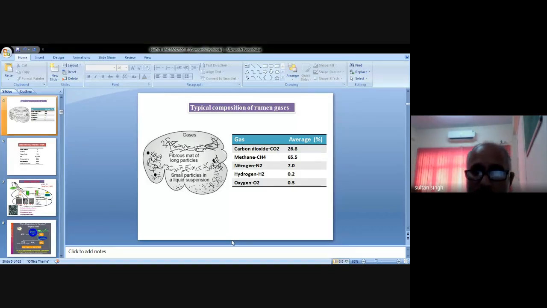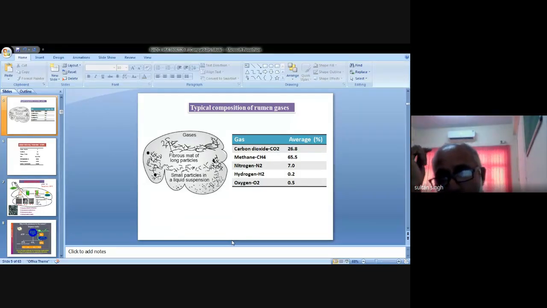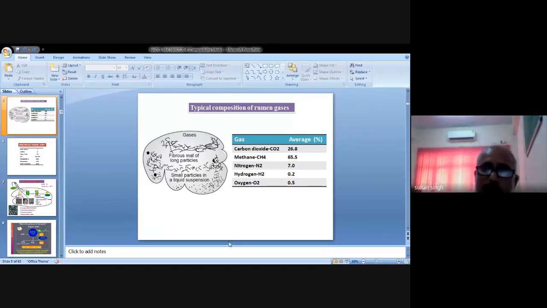Sorry, it is written inverted here. It is mainly carbon dioxide, then methane, then nitrogen, and then oxygen and hydrogen in traces. So there is a minimum concentration of hydrogen in the rumen and a maximum of carbon dioxide.